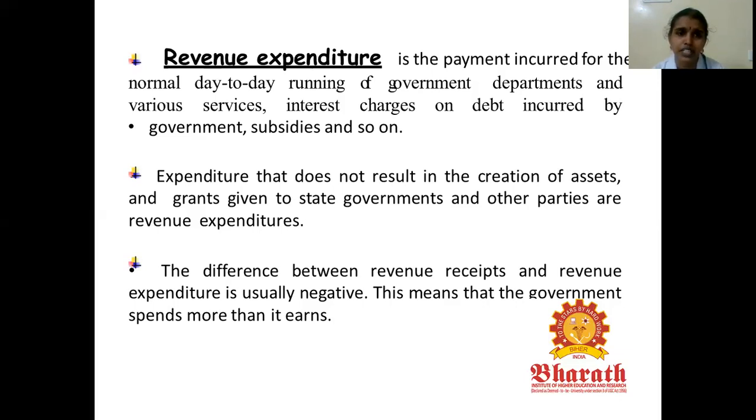For the steps to be implemented for the budget, there are mainly 3 steps. First is preparation, next is enactment, and last is execution of the budget. The budget process comprises 8 steps. First, the ministries prepare their budgeting requirements. Based on the requirements from the ministries, the finance minister prepares the draft of the budget.